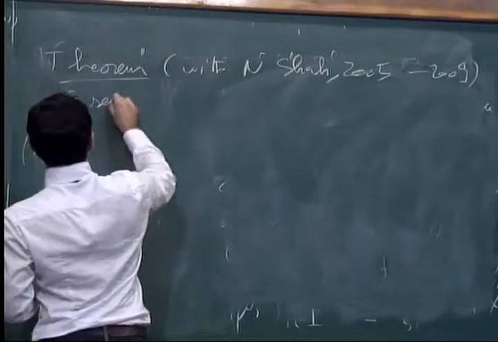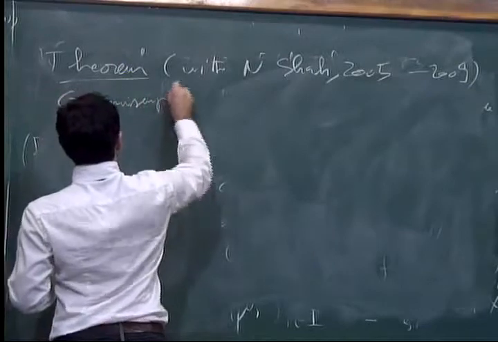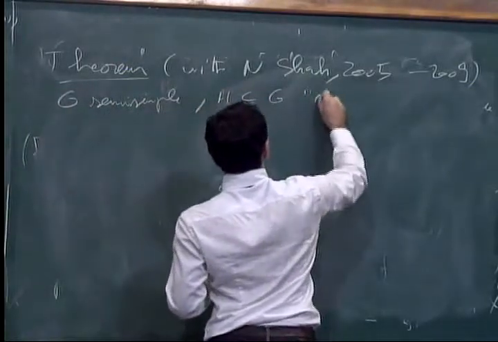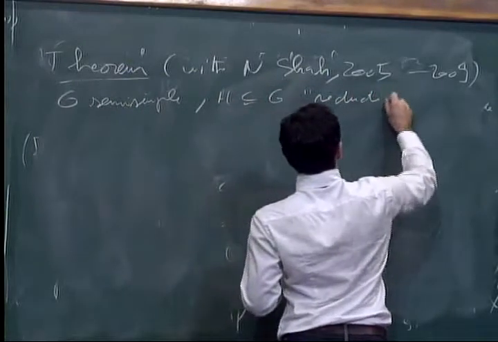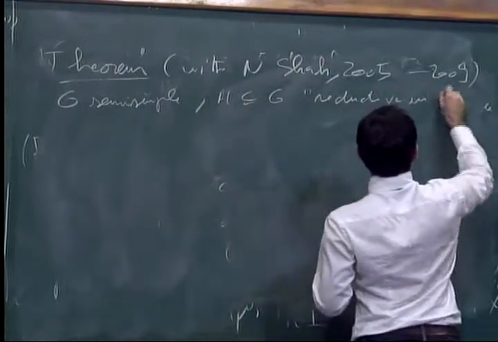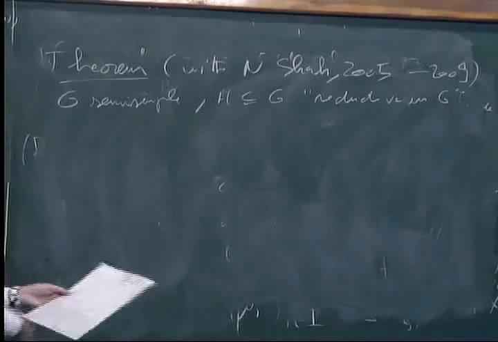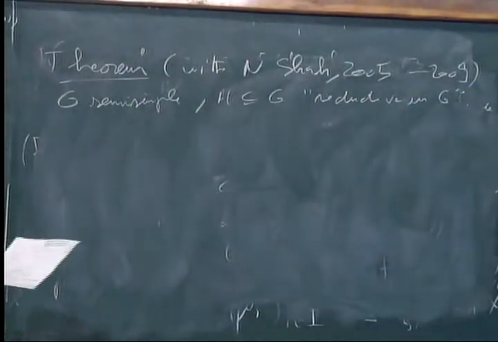So G is a semi-simple real group. H in G is what I call reductive in G, but I'm going to use only examples, so don't focus on it.